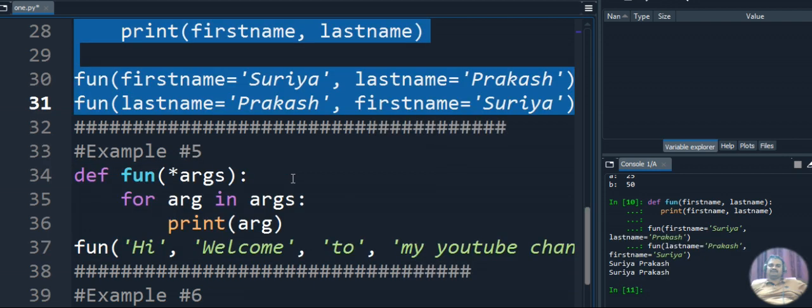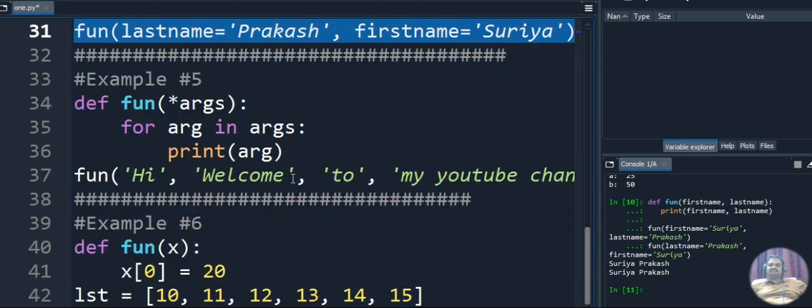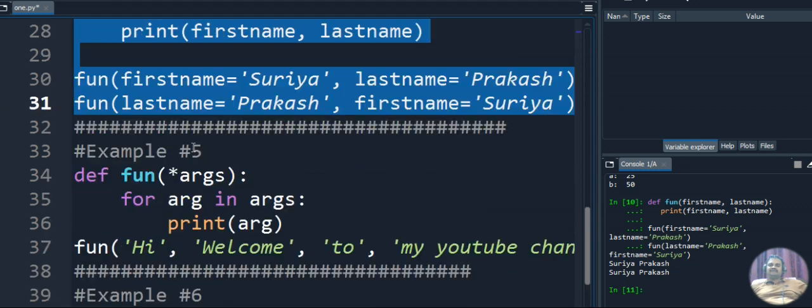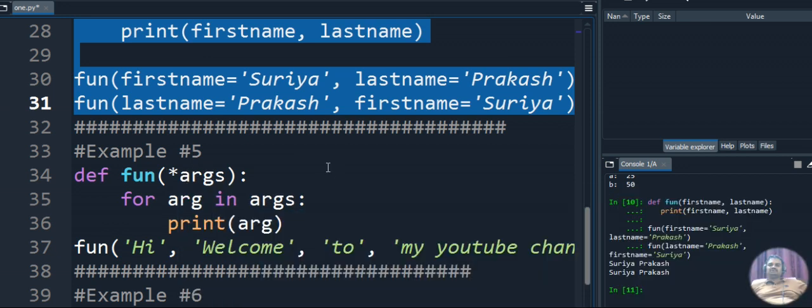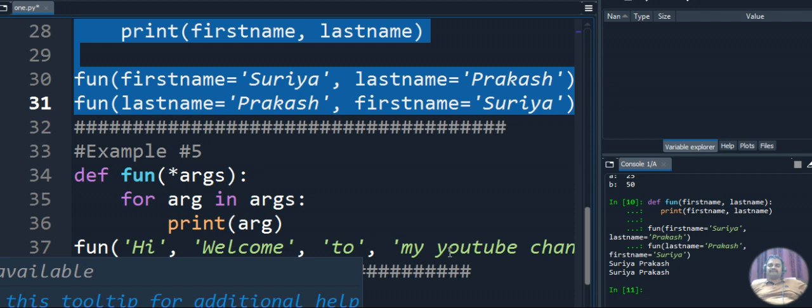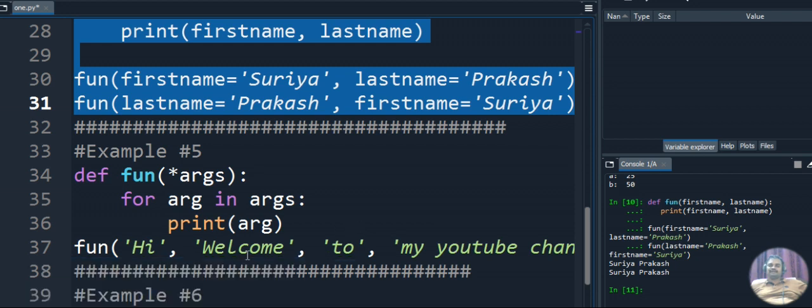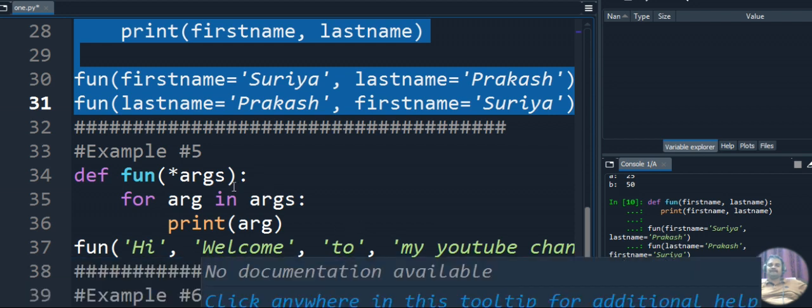Then we have example 5. In example 5, we are having arguments. We are just passing 4 different parameters to the function.